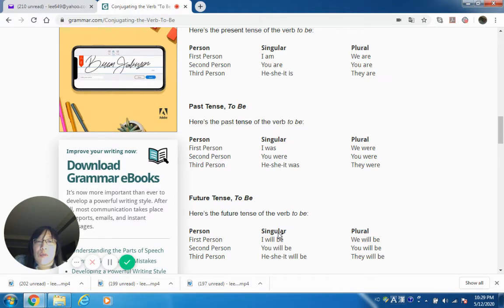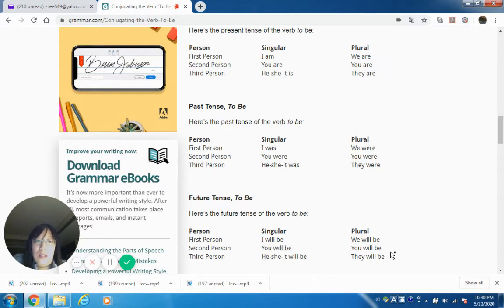So all you have to add is, before this verb, we're gonna add will. I will. After the helping verb, the rule is infinitive follows. Always infinitive after the helping verb. So you have to use I will be. We will be. You cannot say I will am or I will was. You can't do that. It's always gonna be infinitive after the helping verb.